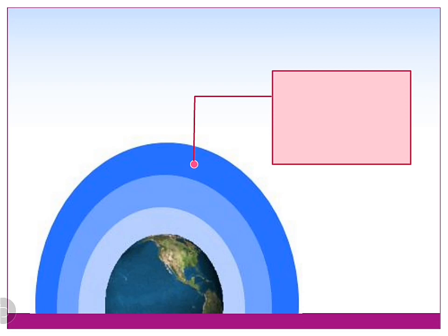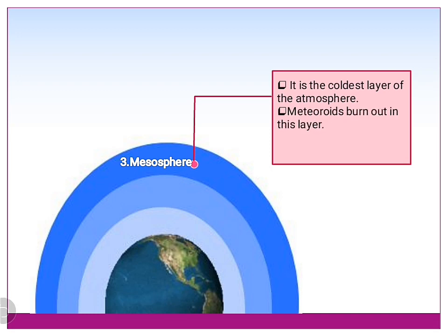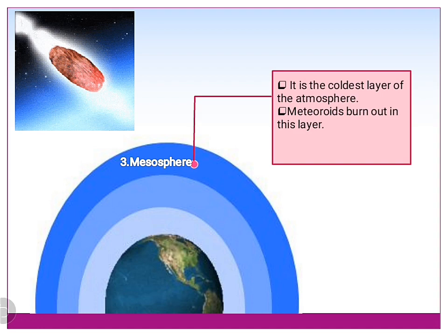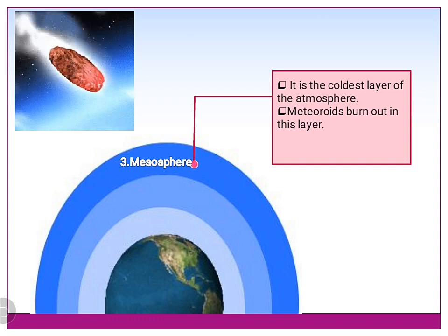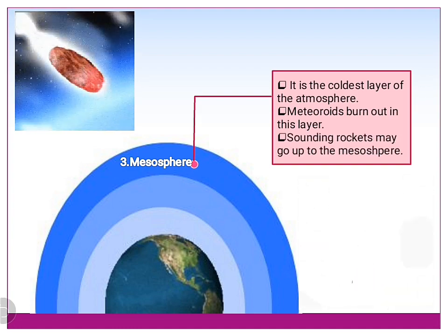Children, the next atmospheric layer is mesosphere. It is the coldest layer of the atmosphere, and this is the layer in which most meteoroids burn out so that they do not crash into the Earth's surface. And what are meteoroids? Children, meteoroids are small rocks that move in space. Sounding rockets may go up to mesosphere.